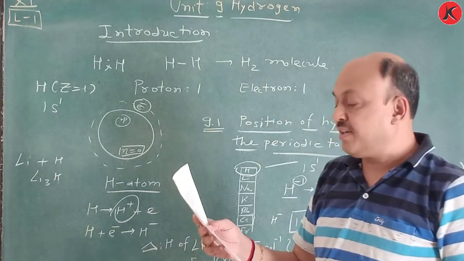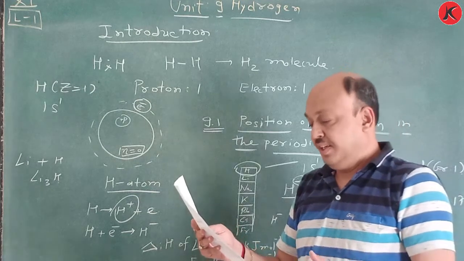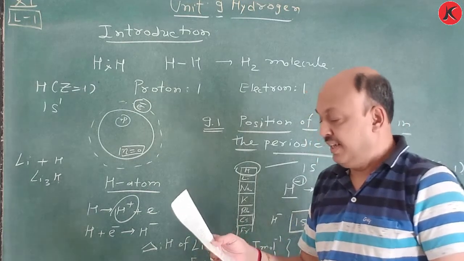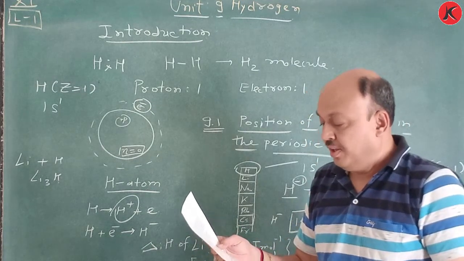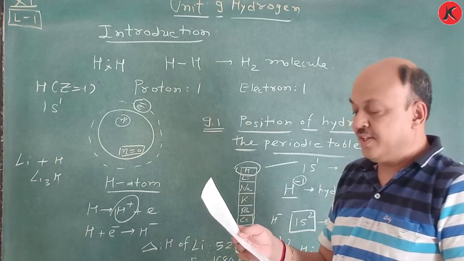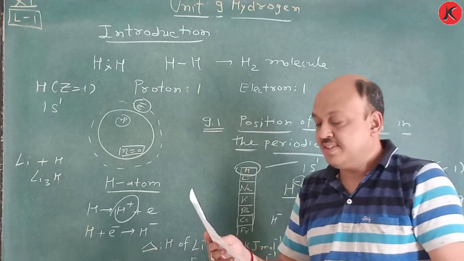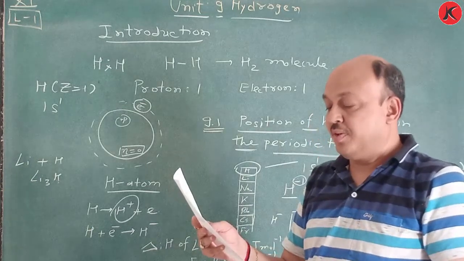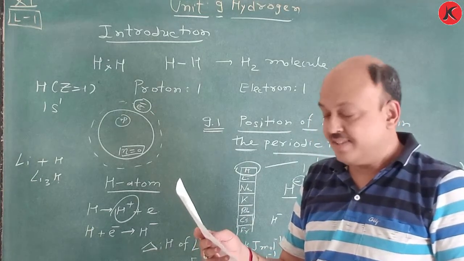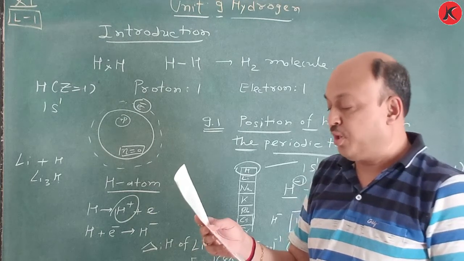Loss of the electron from the hydrogen atom results in a nucleus, that is H plus, of 1.5 into 10 raised to minus 3 picometer size. This is extremely small as compared to normal atomic and ionic size of 50 to 200 picometer.